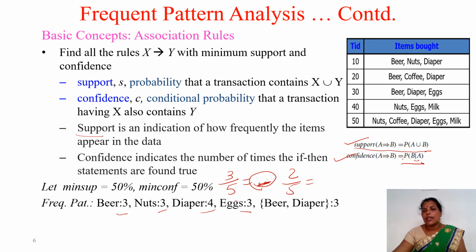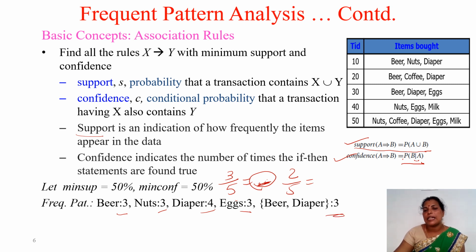Here the minimum support equals 50%, which means at least we must have 3, because 2.5 equals 50%, and we have to get beyond that. So 3 means it is 60%. We fix the minimum support count as 3.